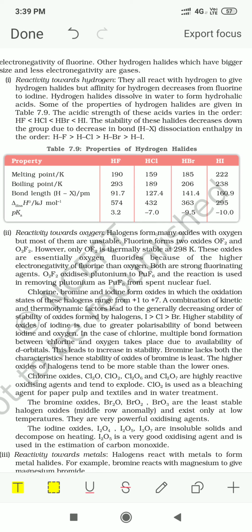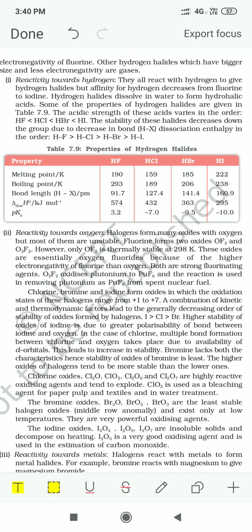You can give an explanation for the poor acidity of HF. One is that it is hydrogen bonded. Strong hydrogen bonds are present between HF molecules, so H ions will not go into the solution. Then the bond dissociation enthalpy of HF is very high, since the fluorine atom is very small. So H ions will not be free.